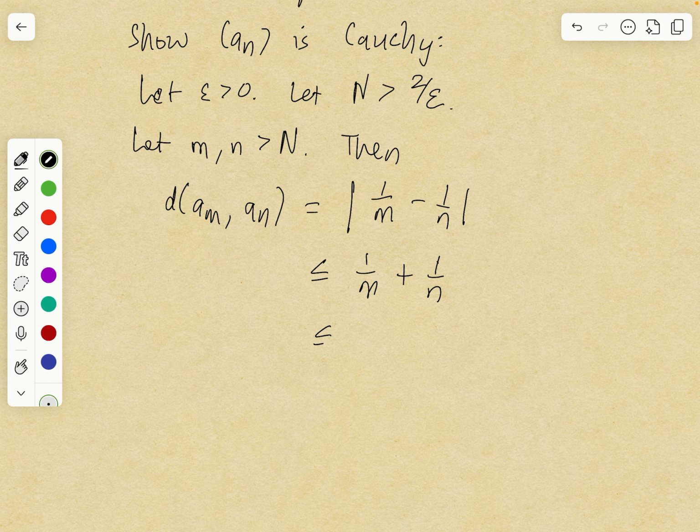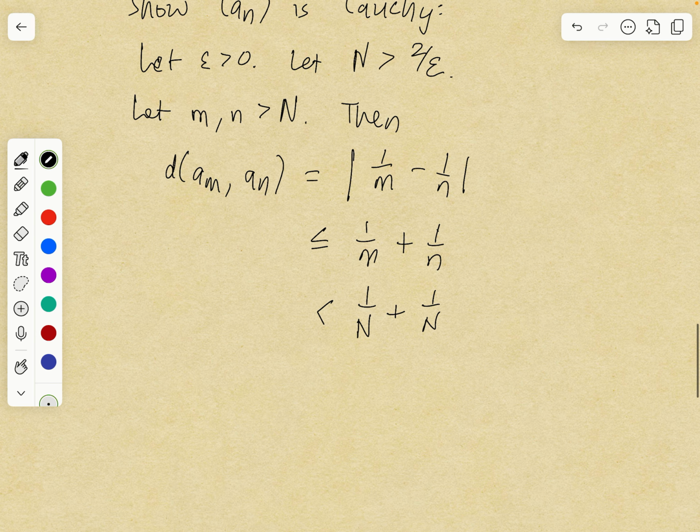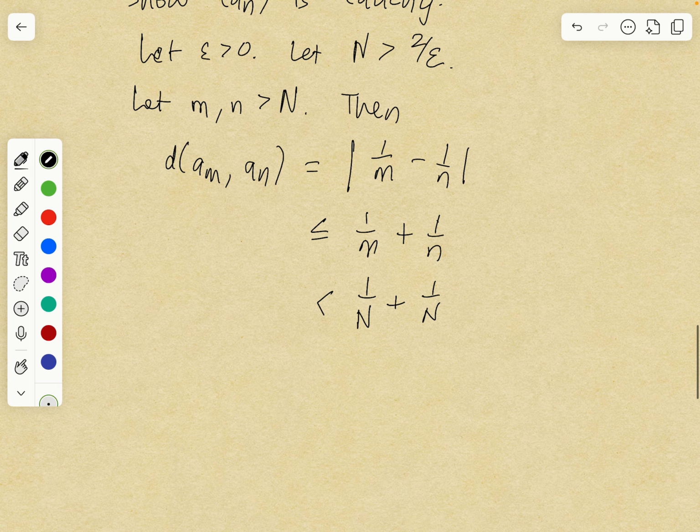But each of these are, let's see, if m is greater than N, then 1 over m is less than 1 over capital N. So it's less than 1 over capital N plus 1 over capital N, and 1 over capital N is less than epsilon over 2. So this is less than epsilon over 2 plus epsilon over 2. So the sum is epsilon. So that proves that the sequence is Cauchy.